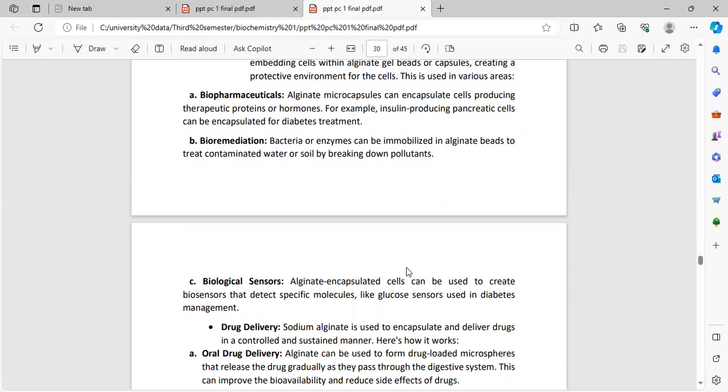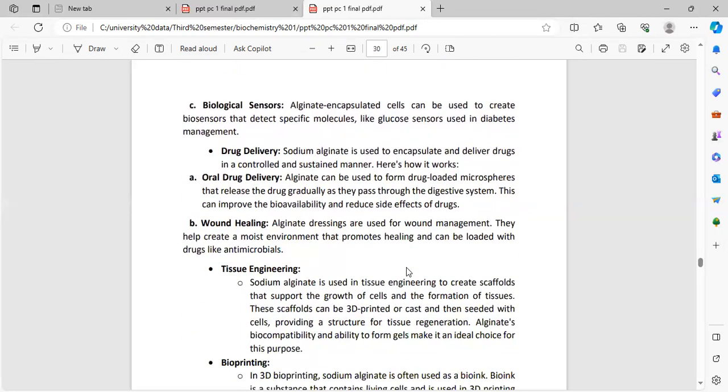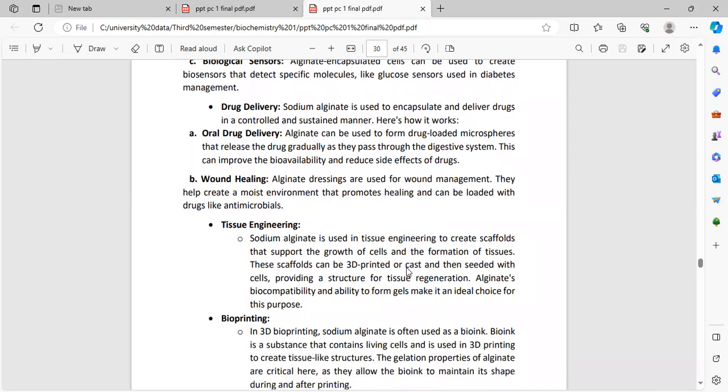C. Biological sensors. Alginate-encapsulated cells can be used to create biosensors that detect specific molecules, like glucose sensors used in diabetes management. Drug delivery. Sodium alginate is used to encapsulate and deliver drugs in a controlled and sustained manner. Here is how it works. Oral drug delivery. Alginate can be used to form drug-loaded microspheres that release the drug gradually as they pass through the digestive system. This can improve the bioavailability and reduce side effects of drugs.